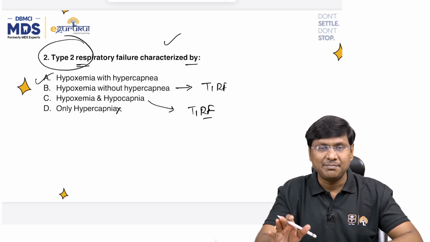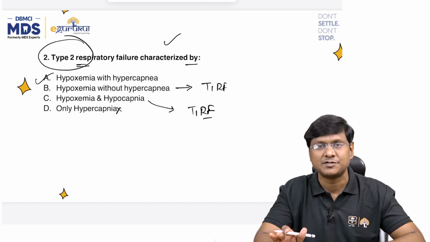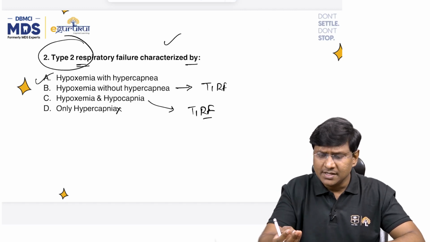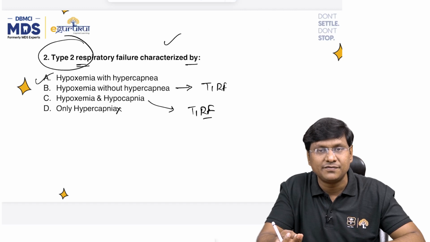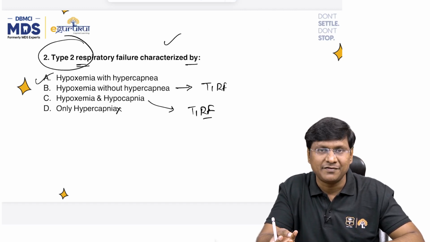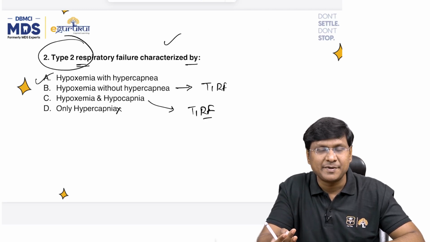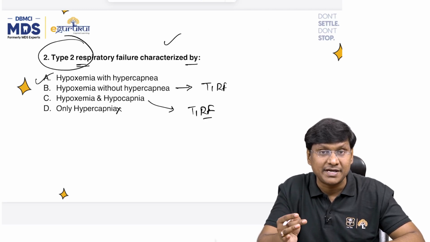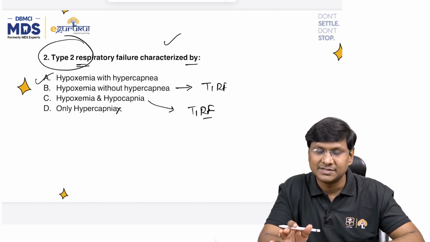So if there is hypercapnia, there will be associated hypoxemia as well, and that is what is suggestive of your type 2 respiratory failure, right? Type 1 respiratory failure is because of the fluid overload within the alveoli. And type 2 respiratory failure is due to alveolar hypoventilation. Type 3 respiratory failure is post-operative atelectasis or post-operative respiratory failure.